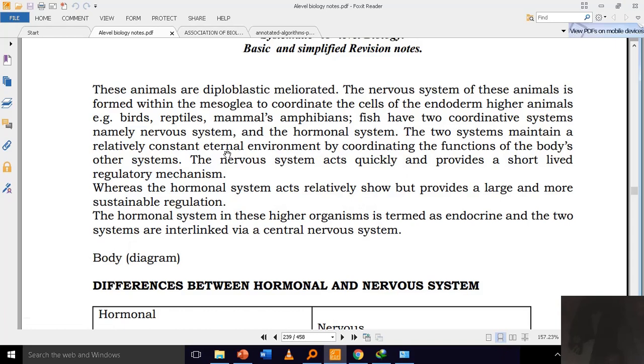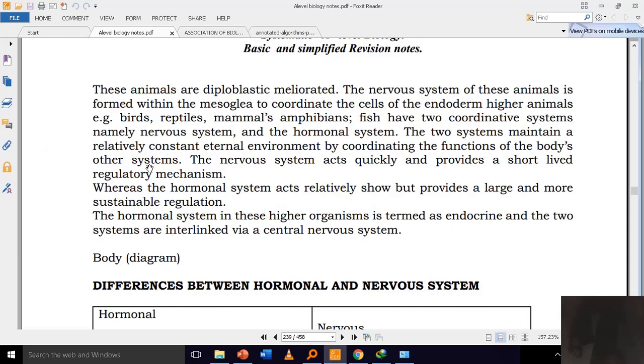and fish have two coordinative systems, namely the nervous system and the hormonal system. The two systems maintain a relatively constant internal environment by coordinating the functions of the body's other systems.